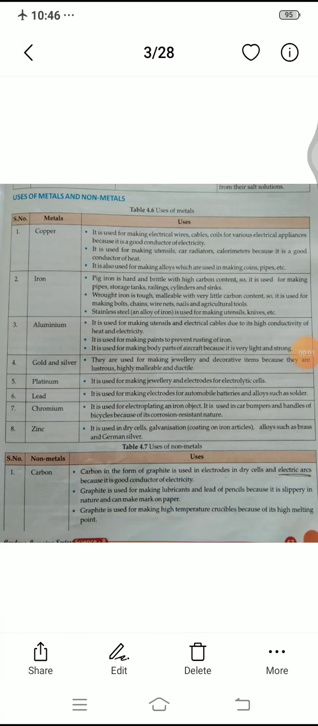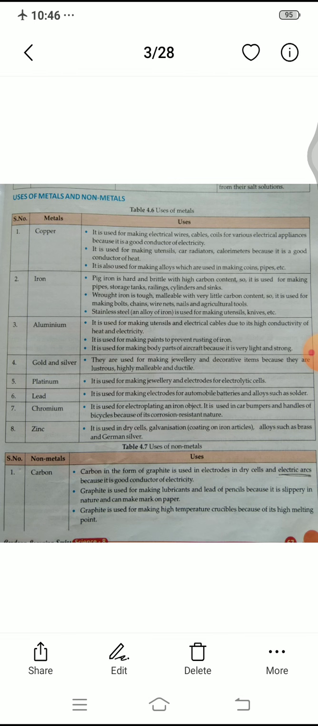Dear 8th standard students, let's continue with chapter 4, materials: metals and non-metals. I hope in our previous class you all understood the physical properties of metals and non-metals, and the chemical properties of metals and non-metals. Today I am describing the usage of metals and non-metals. Corrosion of metals means rusting of metals.